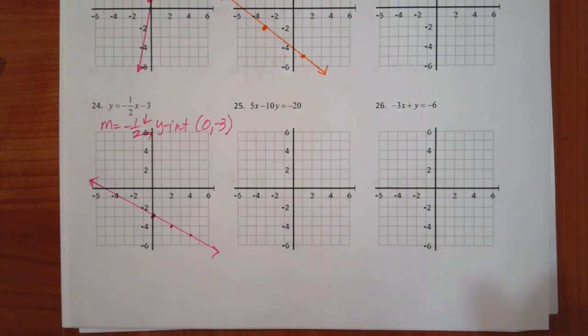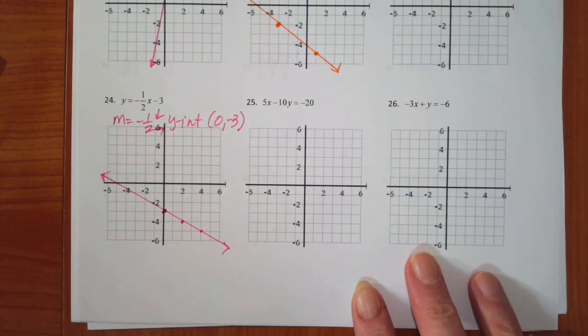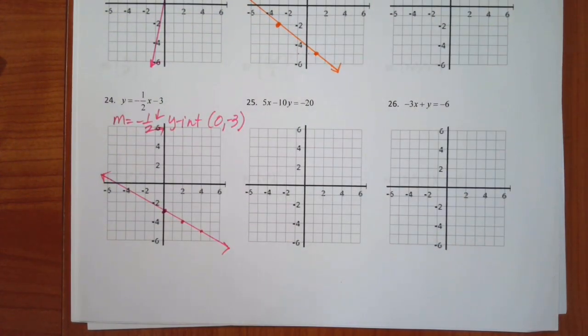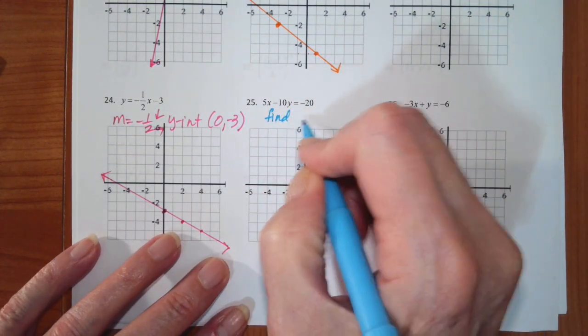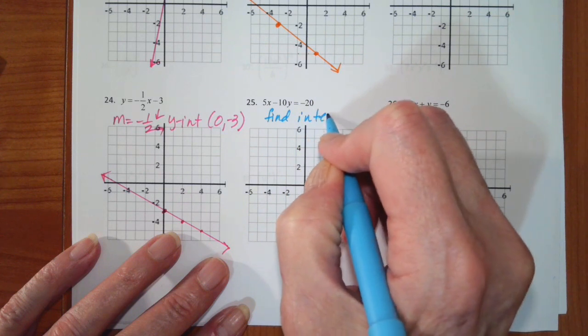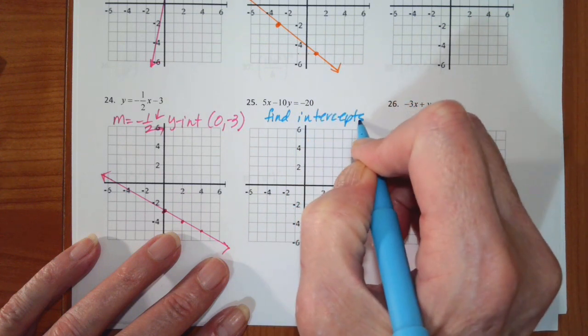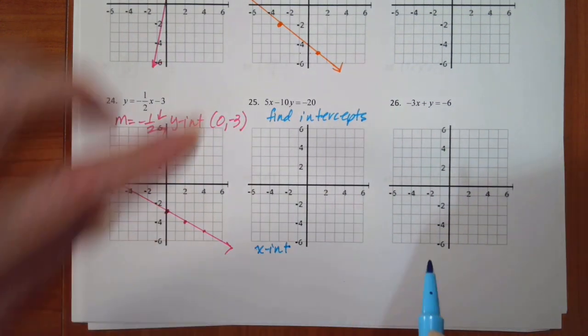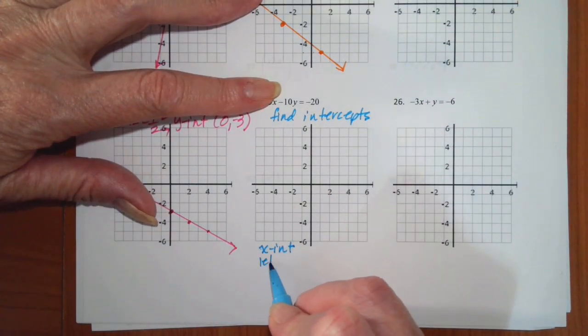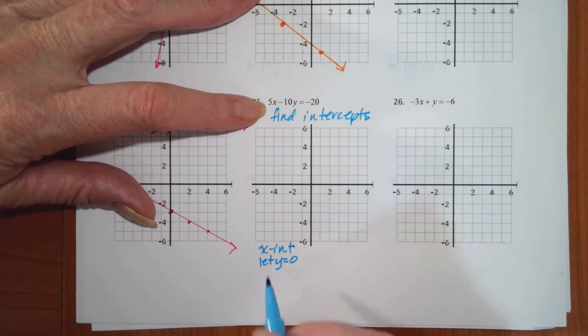Now these next two are in standard form. Now if it's in standard form, normally I'm going to just find the x and the y-intercept. Okay, so for the x-intercept, I let y equal 0.